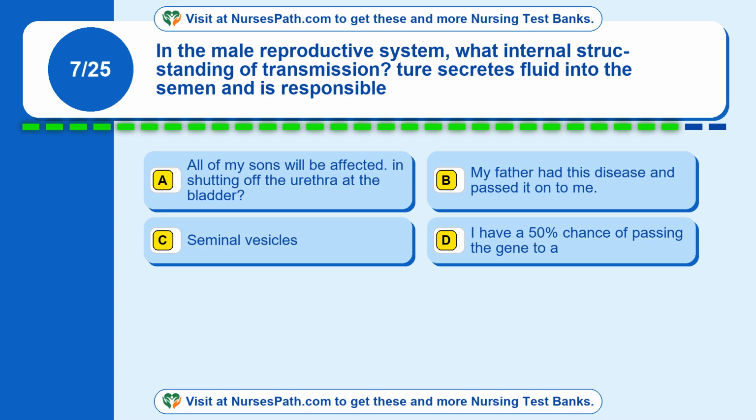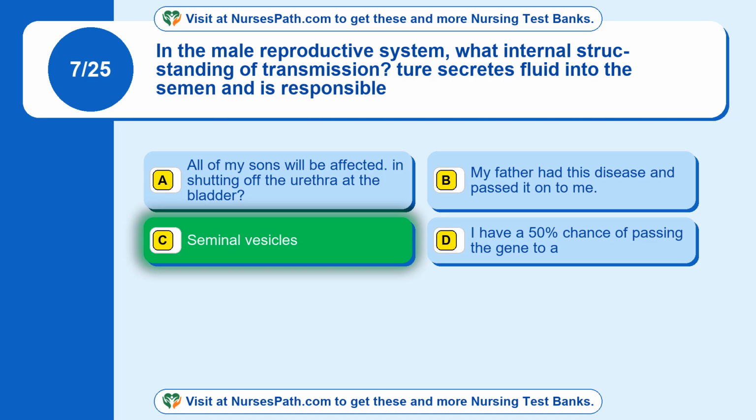Question 7. In the male reproductive system, what internal structure secretes fluid into the semen and is responsible for shutting off the urethra at the bladder during ejaculation? Option A. Prostate. Option B. Bulbourethral gland. Option C. Seminal vesicles. Option D. Epididymis.